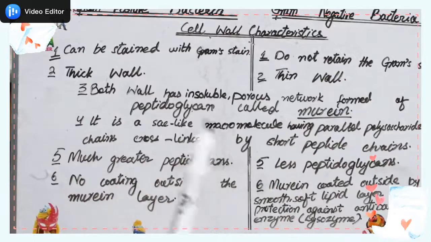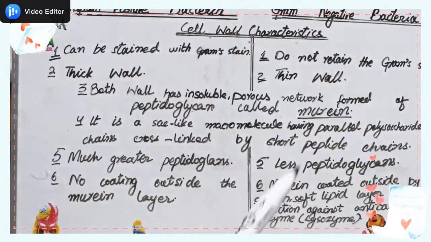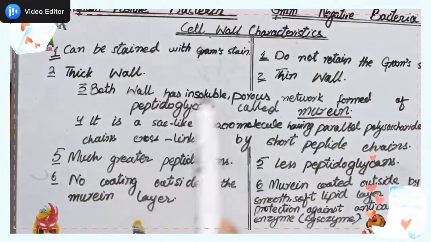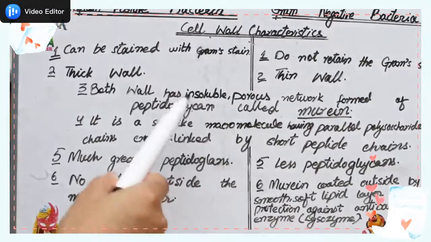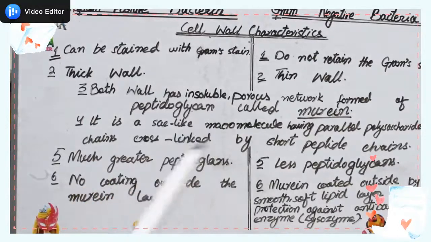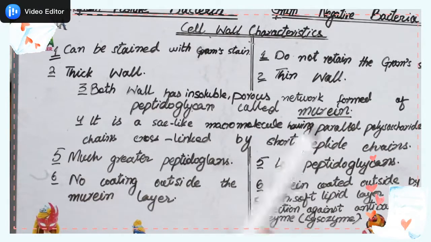Now comes the differentiation. We have discussed two differences, which are the stain and the cell wall thickness. They have the similarity that both have murein. Now come the differences between the two cells. Gram positive bacteria have a much greater amount of peptidoglycan as compared to gram negative bacteria. Gram negative bacteria do not have as much, they have less peptidoglycan.